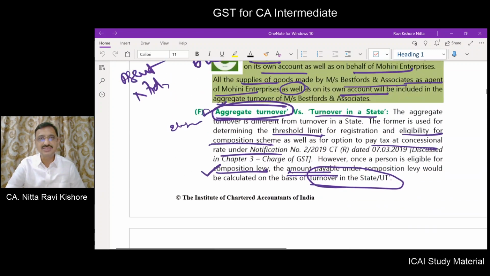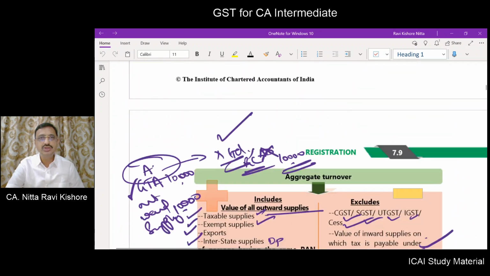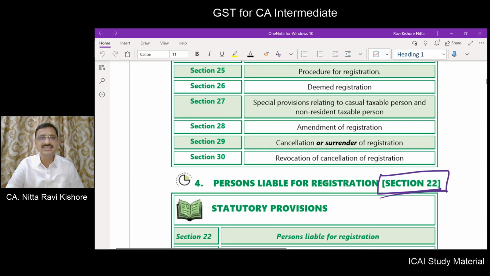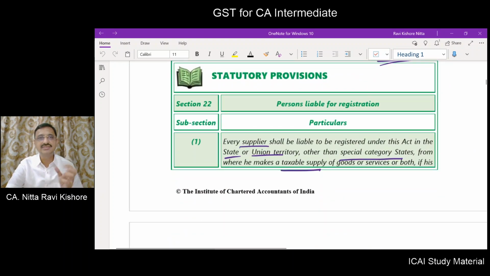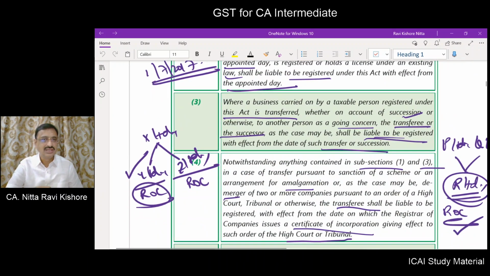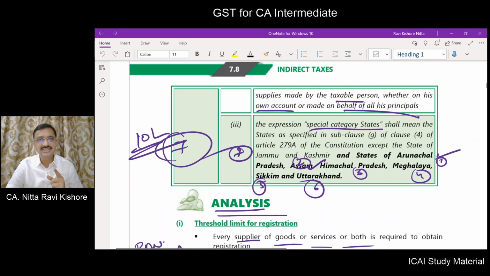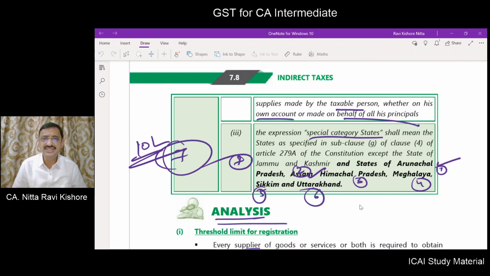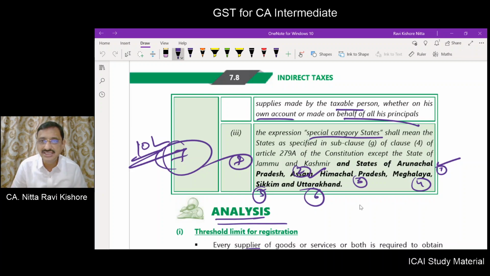In the previous class, we went through the provisions as contained in section 22 of the CGST Act. We started with section 22, which deals with the persons who are liable for registration. In that class, in the explanation for special category states, what I might have explained to you is these are the special category states, but these are not special category states.